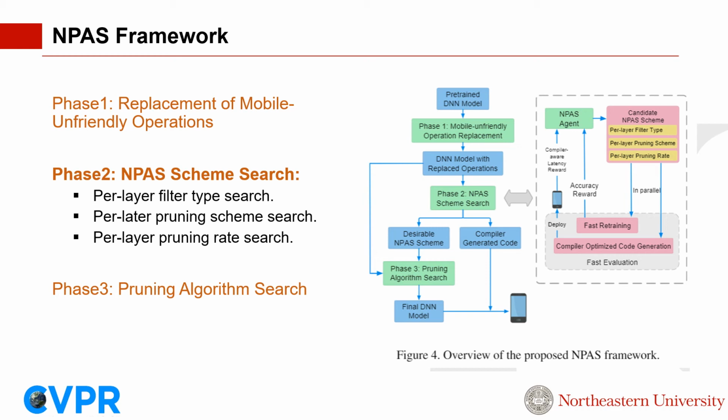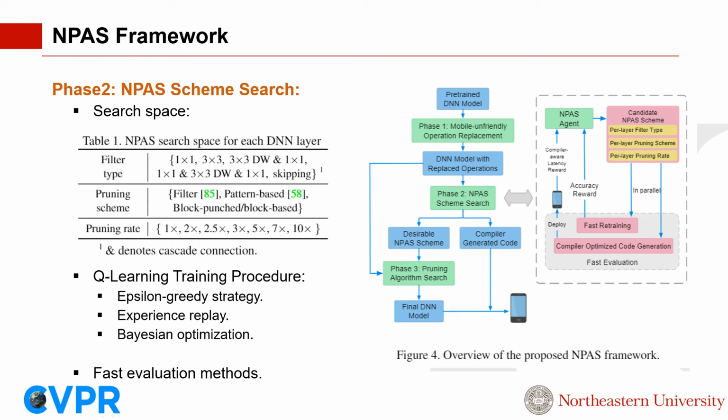Here we incorporate the overall DNN latency constraint in the reward function of NPAS scheme search. The overall DNN latency is actually measured on the target mobile CPU or GPU based on the candidate NPAS scheme currently under evaluation. We rely on actual measurement instead of per-layer latency modeling as many previous NAS works do. This is because our compiler optimizations incorporate the layer fusion as mentioned, which makes the inference more efficient, but makes the per-layer latency modeling less accurate.